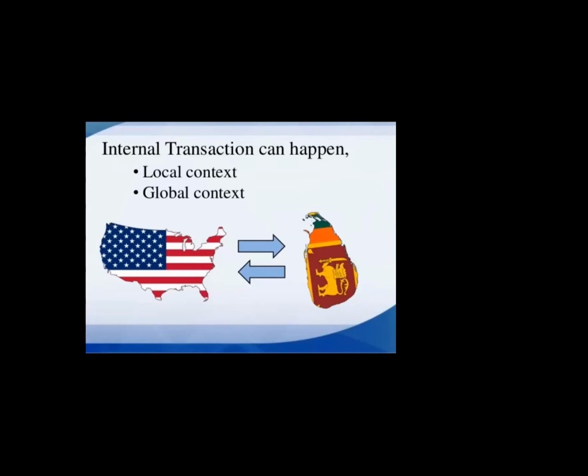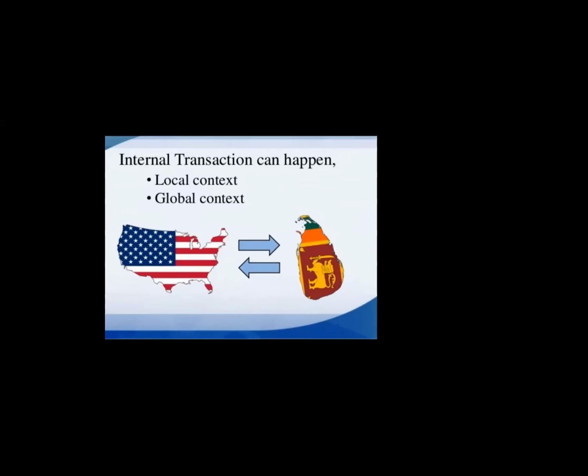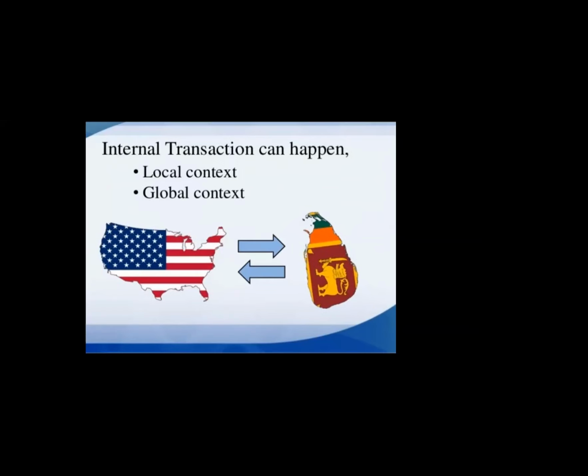What is there in the USA is there in Sri Lanka, and when it comes to collecting that resource from some other company or subsidiary, instead of bringing that resource from the USA, they collect it from the subsidiary within Sri Lanka. So this is how local context and global context are depicted here in the graph.